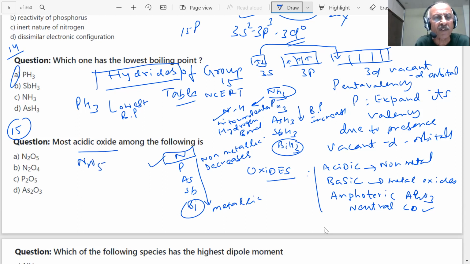They have given N2O5 and N2O4. Now the question is, out of the two, which is more acidic, students? We have to decide one of the two answers. Nitrogen pentoxide or tetroxide? Here nitrogen is in +5 oxidation state. Here nitrogen is in +4 oxidation state. So the question will be, which is more acidic, +5 or +4, students?